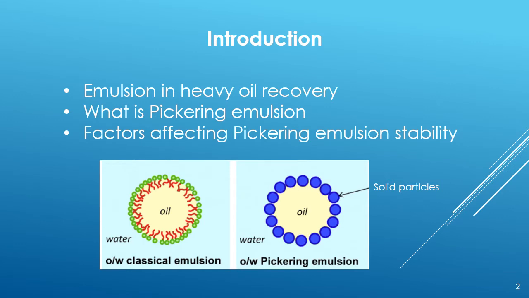Factors affecting Pickering emulsion stability include, but are not limited to, particle size and concentration, electrolyte type and concentration, water-to-oil ratio, oil type, and particle wettability.